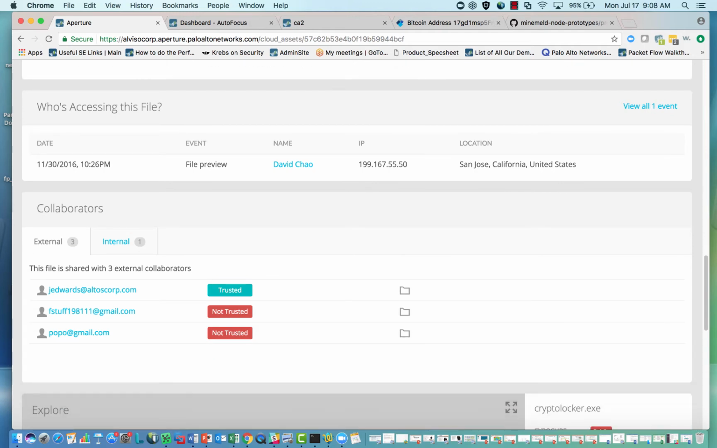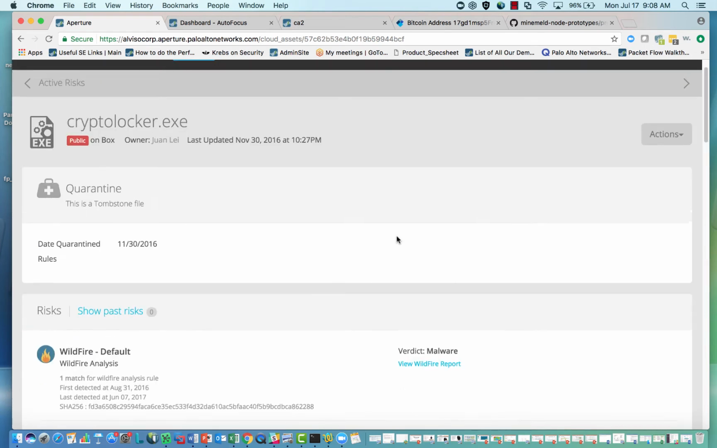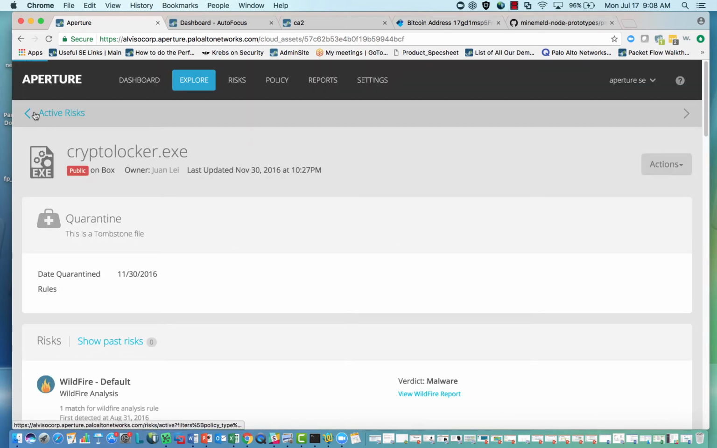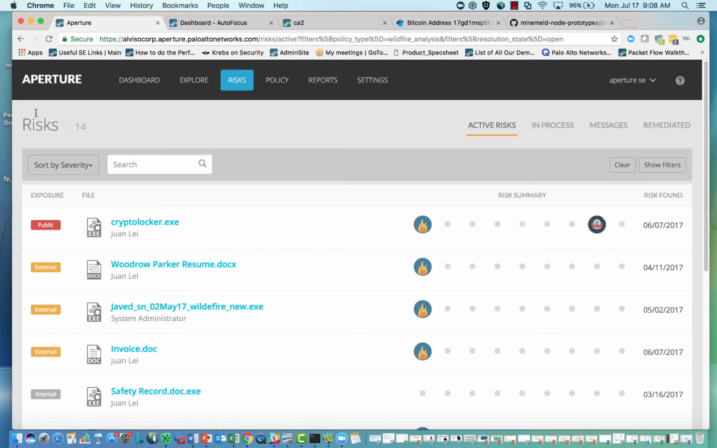In the case of malware, this becomes important because we know who to notify, that either A, we're sharing malware with them, or B, they're sharing malware with us. Either way, the situation is bad and they need to be notified. And we can see who the collaborators are so they can understand what's going on. All right, but we've quarantined this file and that's good. So let's go back. We know this CryptoLocker exe, that's malware. We know that's ransomware. That's easy.